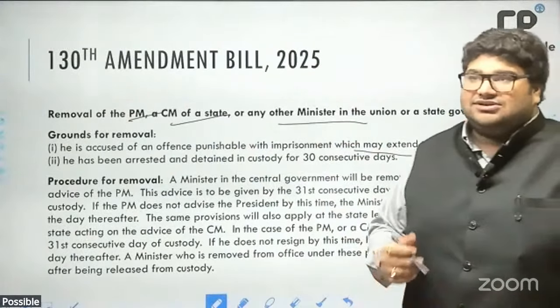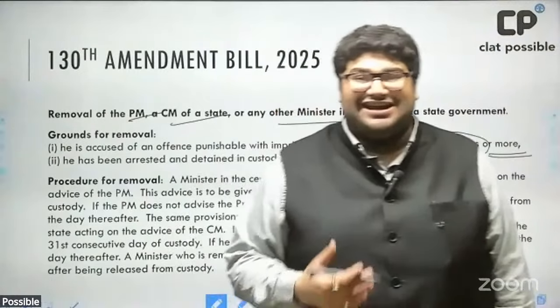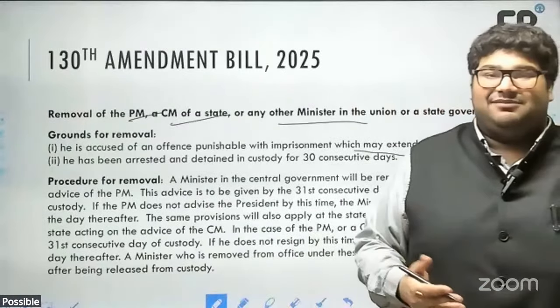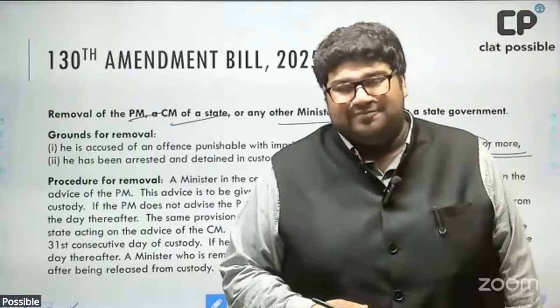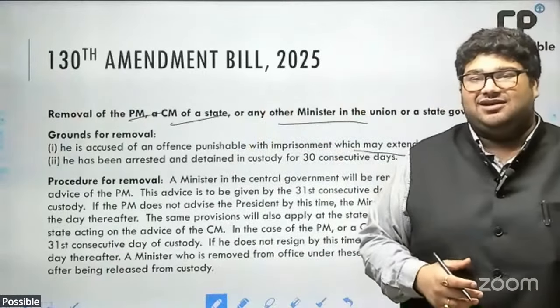Think of it: at the time a person is being arrested, obviously they have not been convicted. We don't know what punishment or sentence they will ultimately get. We don't even know if they will be convicted or acquitted.